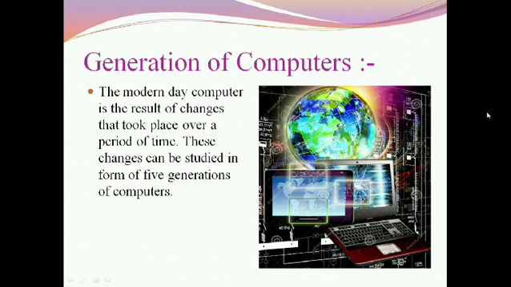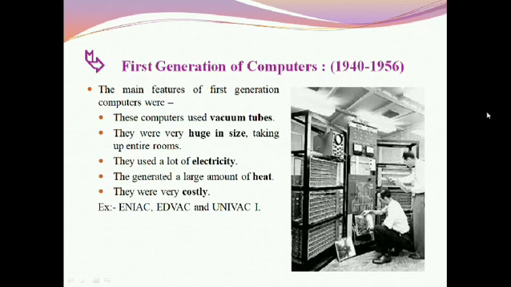So let us listen about first generation of computers, that was 1940 to 1956. In this picture we see the main features of first generation computers were: these computers used vacuum tubes. They were huge in size, taking up entire rooms.